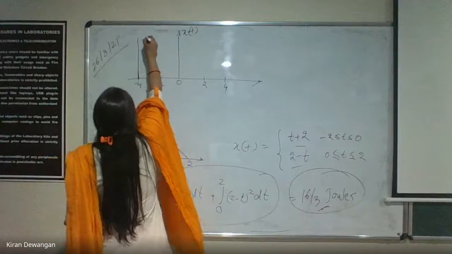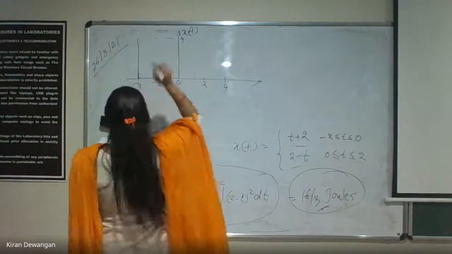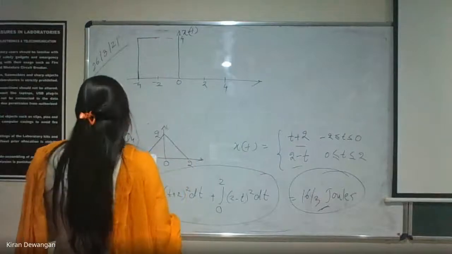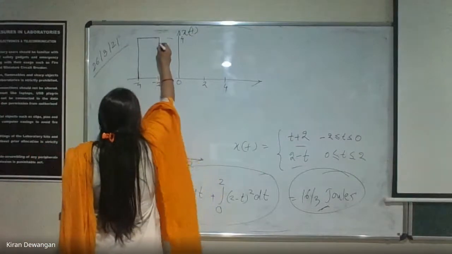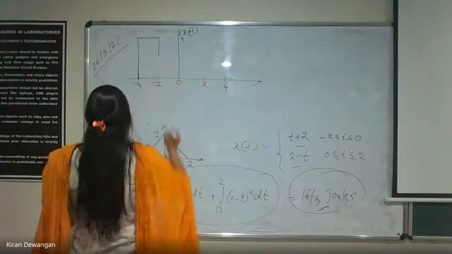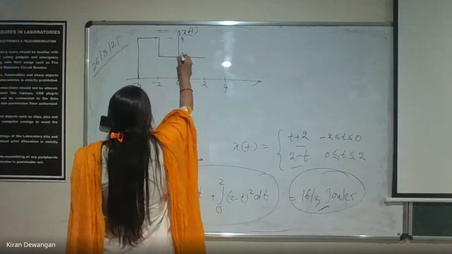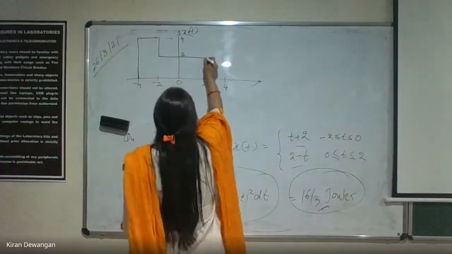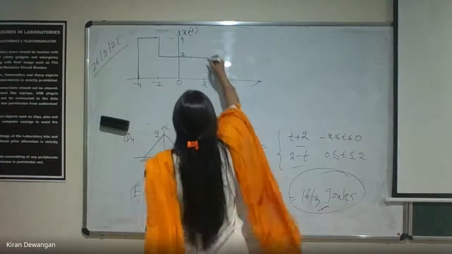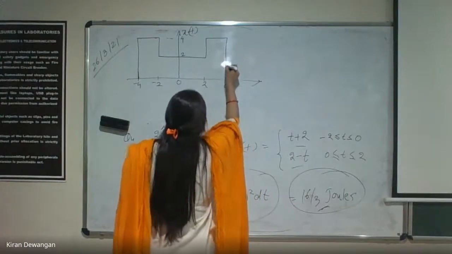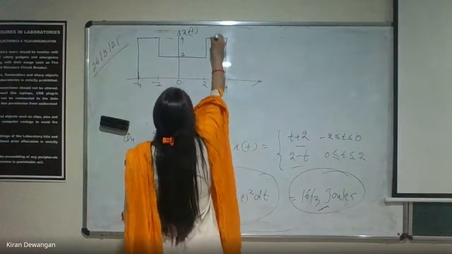This value is 4. ठीक है? And till 2 it is 4. Now there's a drop at 2, and it is constantly 2 from -2 to +2. Then again there is a rise and it's going to 4, and then there is a drop at 4. So this value is 4.